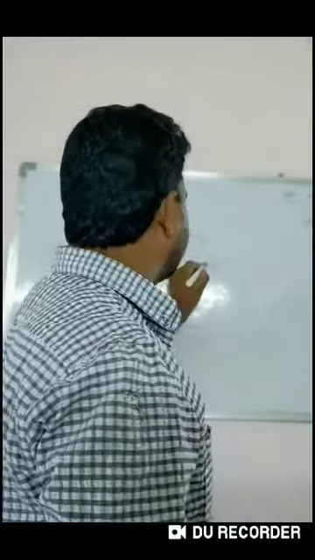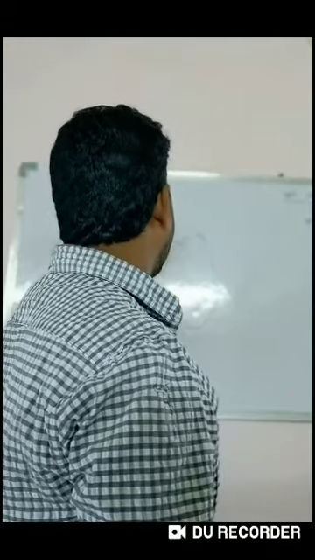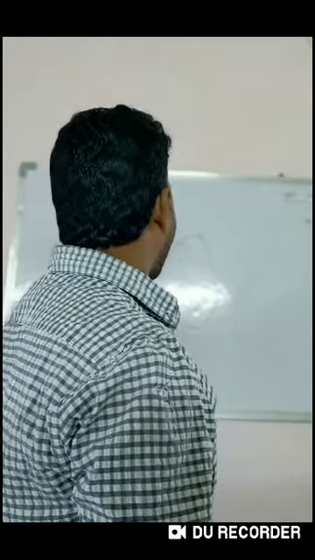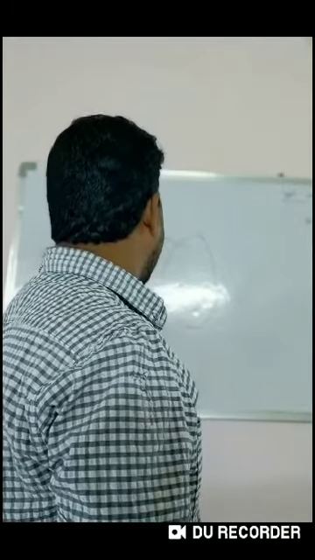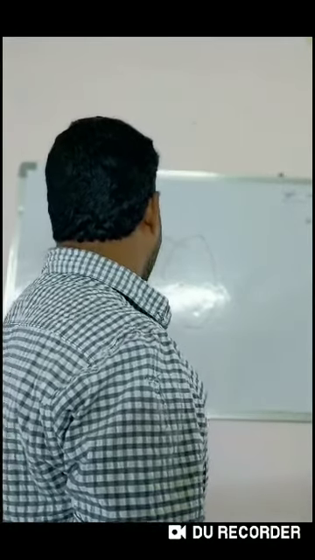Egg is the term given to the fertilized ovum, and ovum is the unfertilized female gamete. The egg has an animal pole and a vegetal pole. For example, this is the egg, this is the animal pole, and this is the vegetal pole.